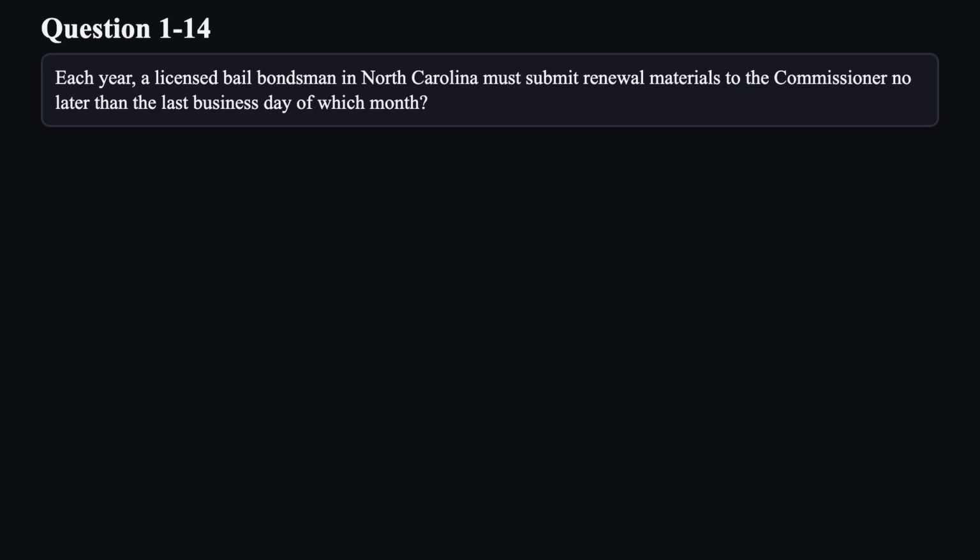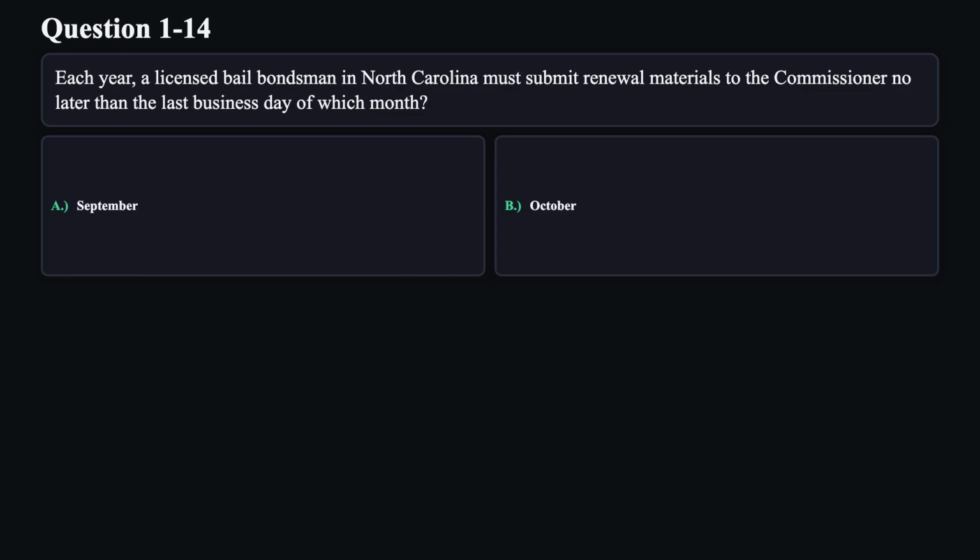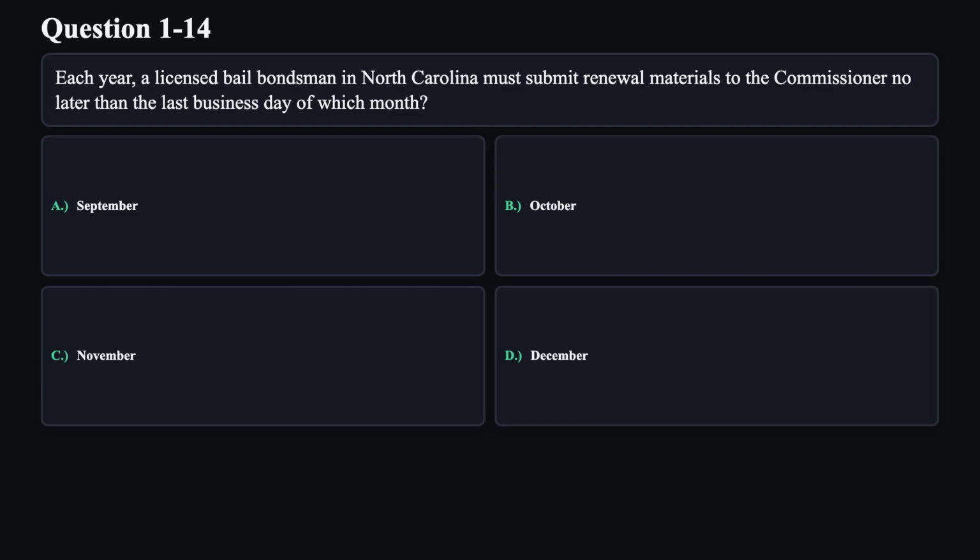Question 14. Each year, a licensed bail bondsman in North Carolina must submit renewal materials to the commissioner no later than the last business day of which month? A. September. B. October. C. November. D. December.